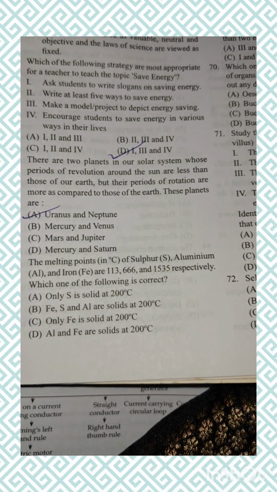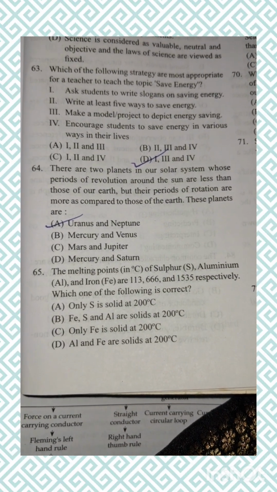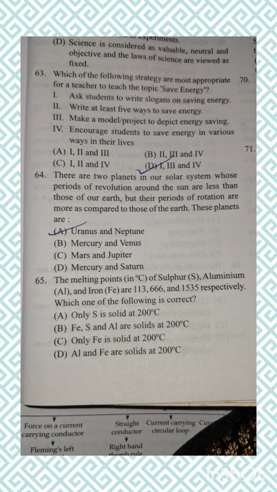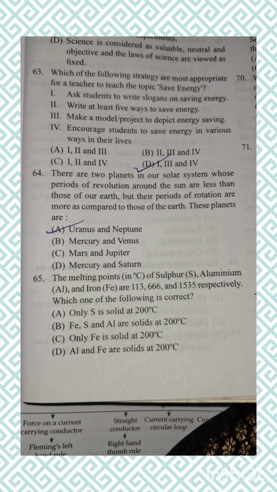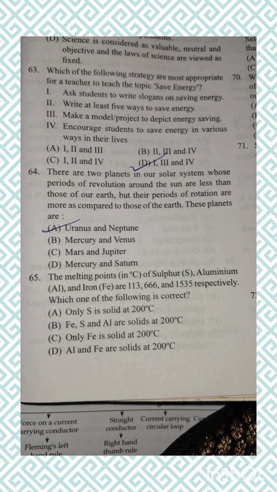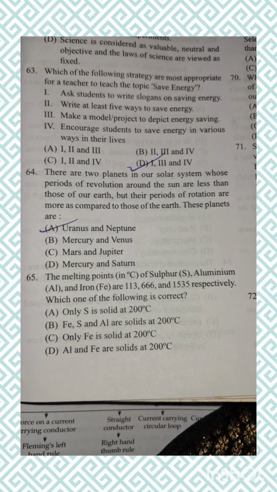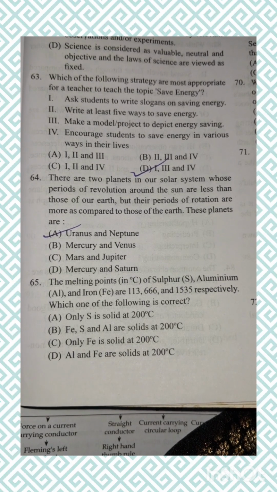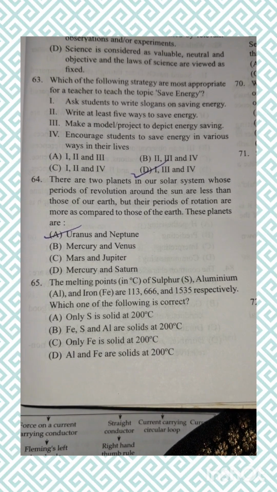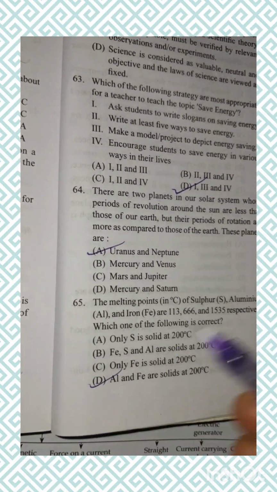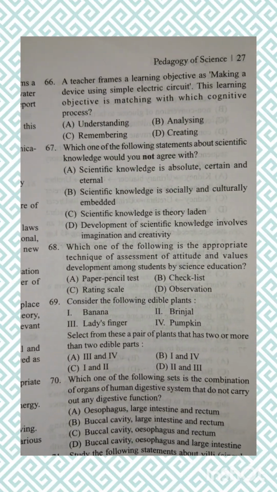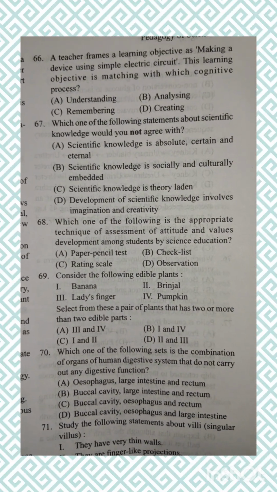The melting points of sulfur, aluminium, and iron are 113, 666, and 1535 respectively. Which one of the following is correct? Only S is solid at 200 degrees Celsius. Iron, sulfur, and aluminum are solids at 200 degrees Celsius. Only iron is solid at 200 degrees Celsius. Aluminium and iron are solid at 200 degrees Celsius. Correct option is D.